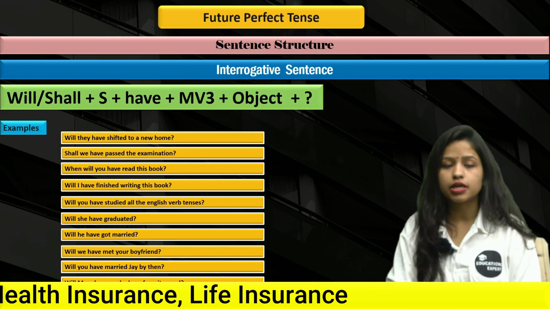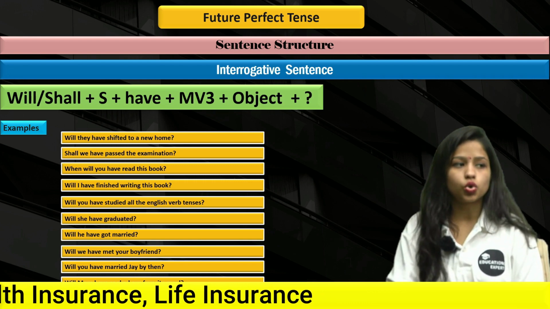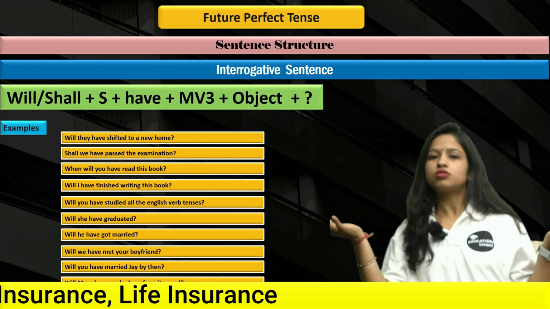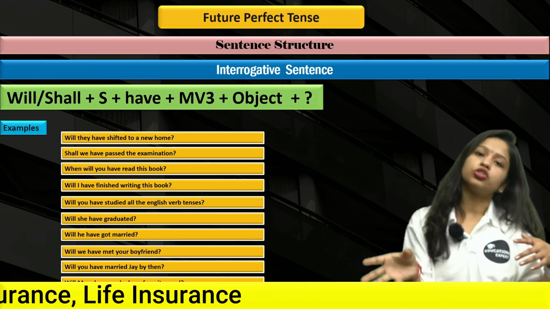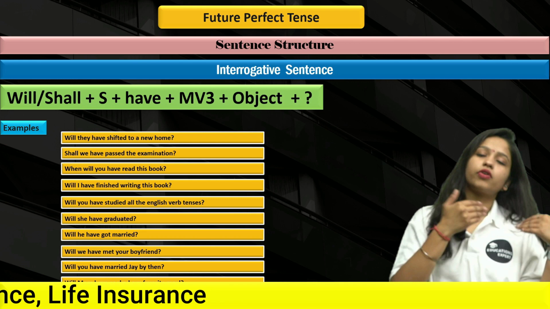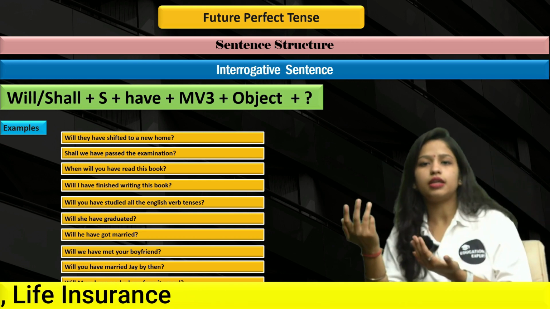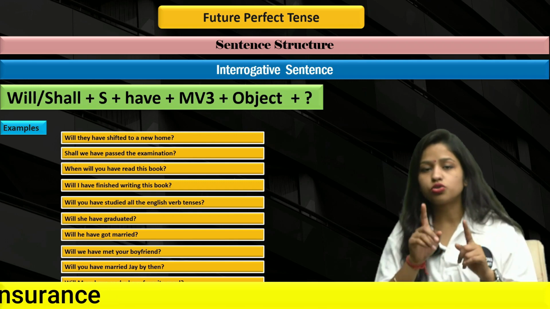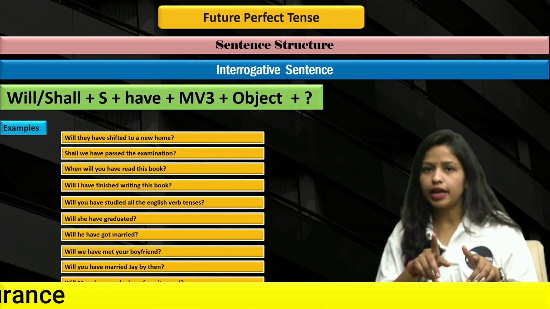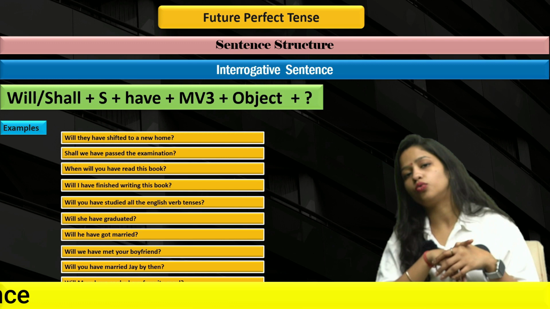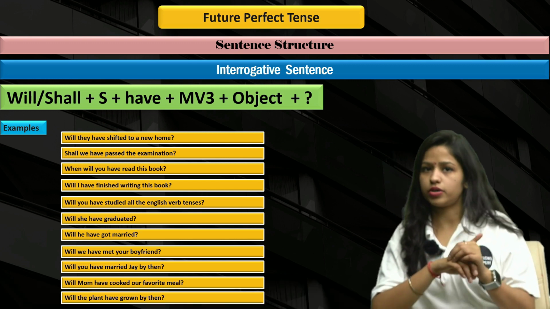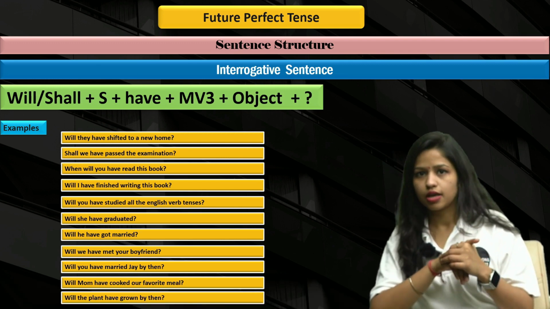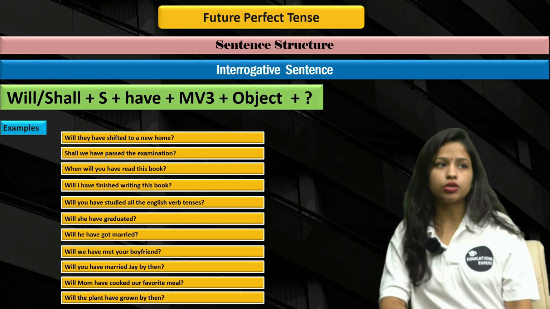And will the plant have grown by? So again, similar structure. We have just put the auxiliary verb before the subject. So will comes in front, and then the subject, then the have, and then the MV3 and all, right? Also, don't forget to put a question mark in the end, because this is the only sign that can represent that it is a question, not a simple sentence, right? So I hope now this much is clear for you.